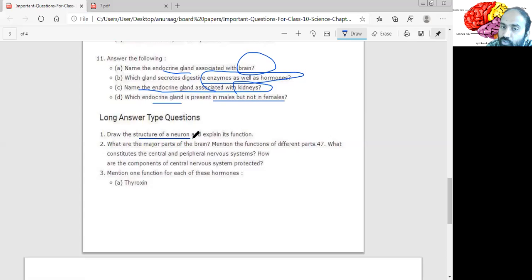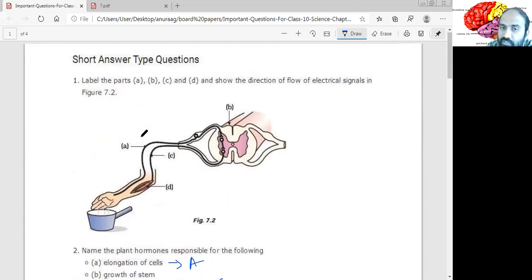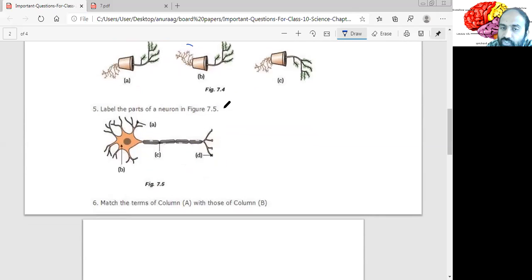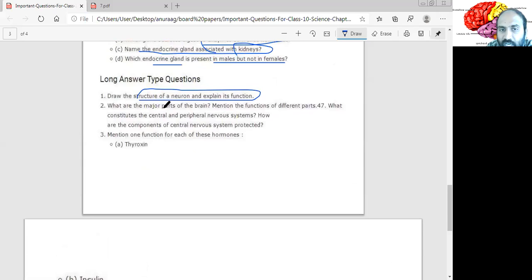Long answer to that question. Draw the structure of a neuron and explain its function. In the previous question itself, we have seen the structure of a neuron here. So you need to draw the structure of the neuron and label the parts in detail. They are also asking about the major parts of the structure and their function. So you have to explain how the action potential happens. You need to define what an action potential is.